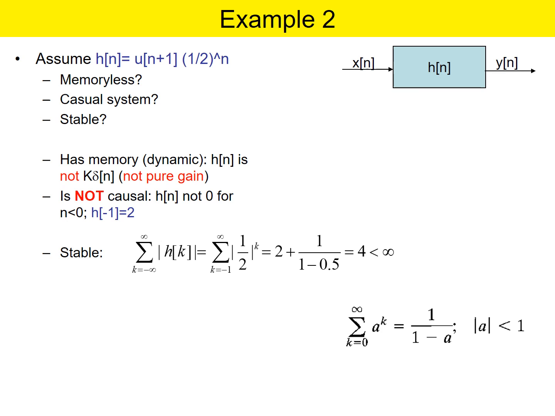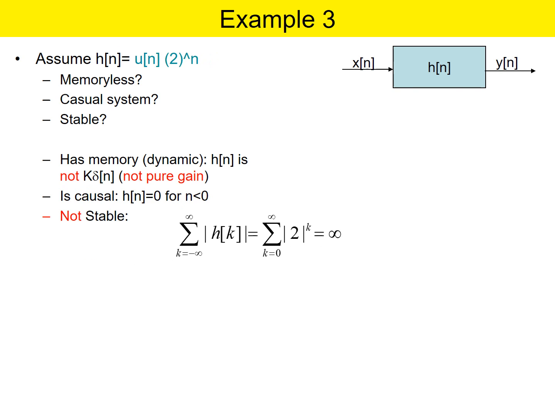And sigma a raised to k is equal to 1 upon 1 minus a, for a less than 1. Now assume u of n into 2 raised to n, and check whether it is memoryless, causal or stable. Memory is not required because there is only the current state 2 raised to n, so it is memoryless. Second, since its value 2 raised to k goes to infinity, it is not stable. It is a positive number 2 raised to infinity. Since it is multiplied by u of n, we have to consider the upper limit as infinity. We can't compromise on that. If it is some finite term, then probably the signal output will be finite.